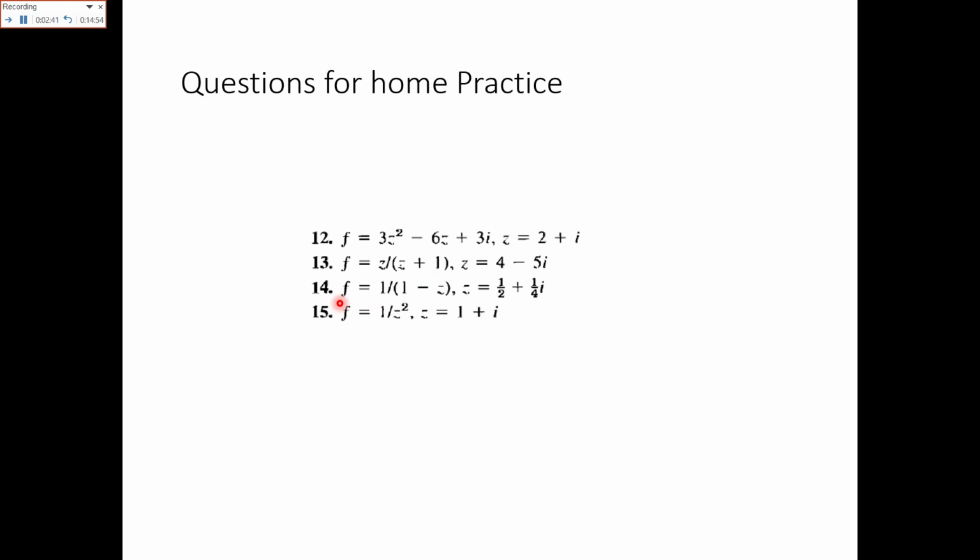Similarly, in question number 14 we have the same principle, 1/(1 − z). Again the denominator is in the i form. We will free the denominator from the i form. So what we will do, we will multiply it with the complex conjugate. Similarly in question number 15.